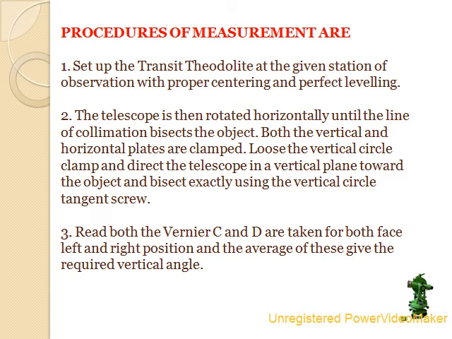Loose the vertical circle clamp and direct the telescope in a vertical plane toward the object and bisect exactly using the vertical circle tangent screw. And number 3, read both the vernier C and D for both face left and right position, and the average of these gives the required vertical angle.